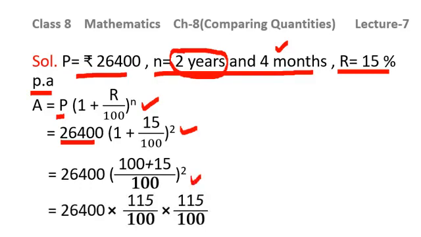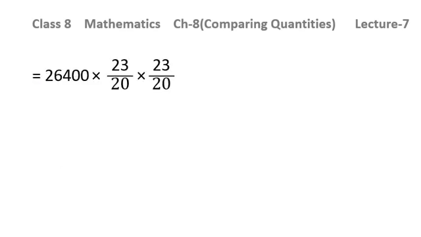And then 26,400 multiplied by 115 over 100 into 115 over 100, 2 times, because first of all we are taking 2 years. Then 26,400 into 23 over 20 into 23 over 20 after cancelling out. Then you will be getting the amount as 34,914.